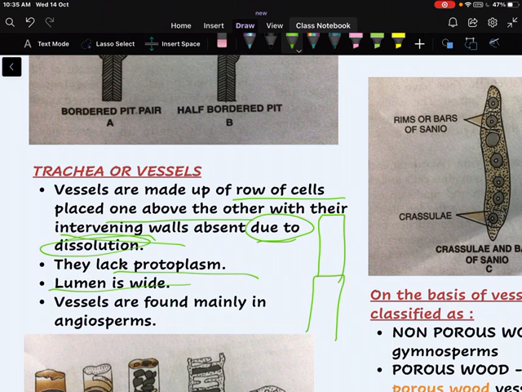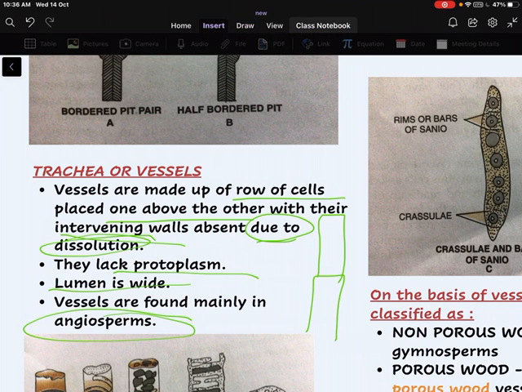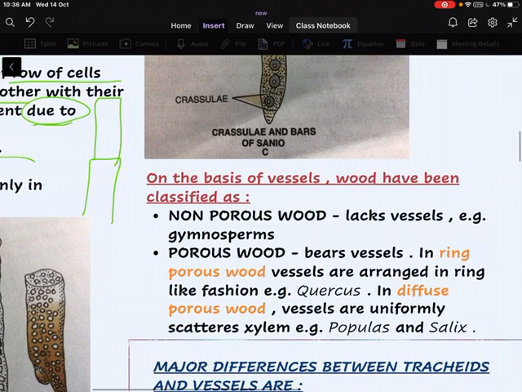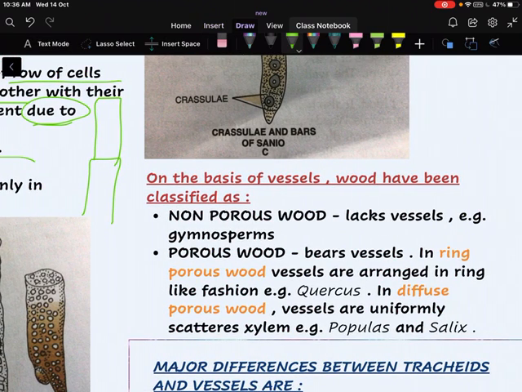Lumen is varied. Vessels are found mainly in angiosperms. Tracheids are found mainly in gymnosperms and very few in angiosperms. On the basis of vessels, woods are classified as non-porous woods, which lack vessels, for example gymnosperms, and porous woods, which bear vessels.